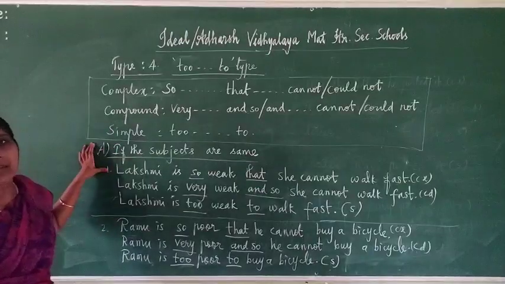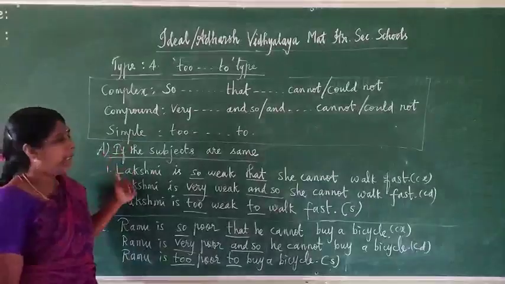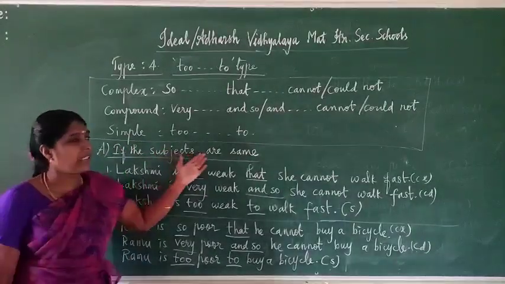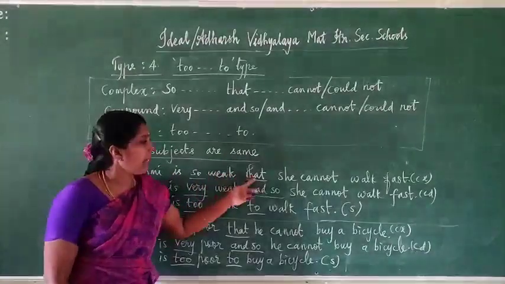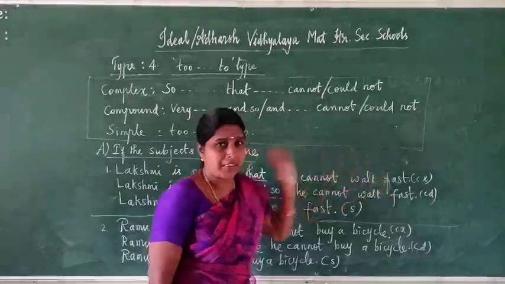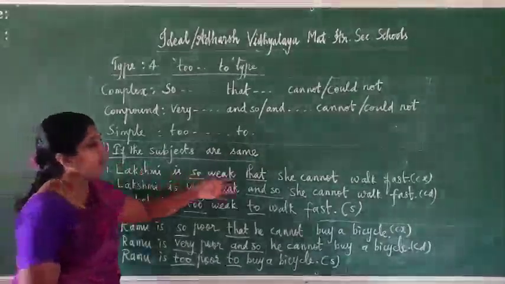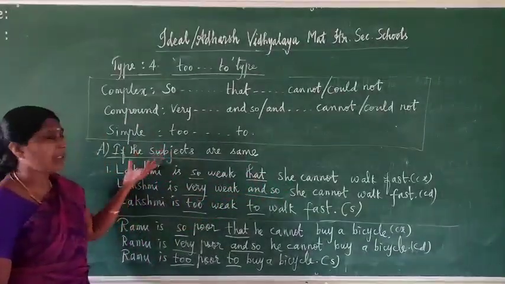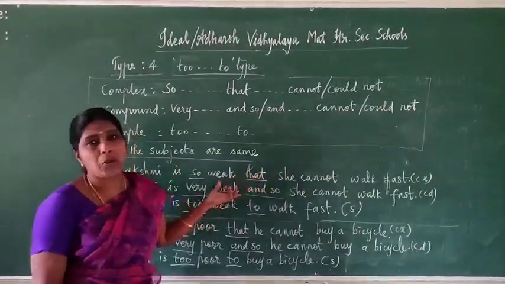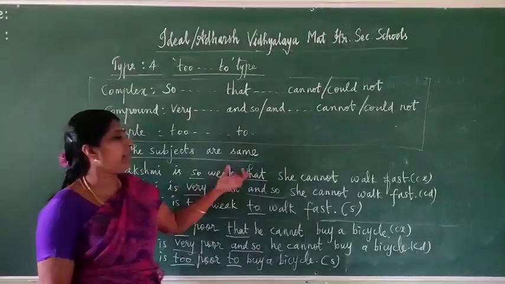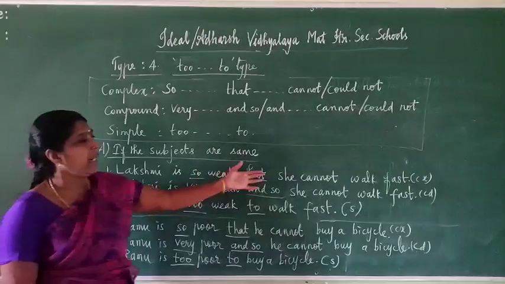We come to examples. Here also there are two types, on the basis of subjects we have to classify them. First one, if the subjects are the same. Here see the sentence: Lakshmi is so weak that she cannot walk fast. Here "she" refers to whom? Lakshmi. So the person is the same. The subject means the one doing the action that comes first. So if it is the same, we have to use this type. Lakshmi is so weak that she cannot walk fast. That is complex because the keywords are present: so, that, cannot or could not.